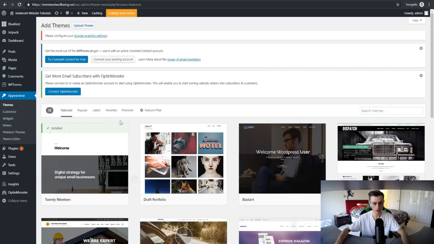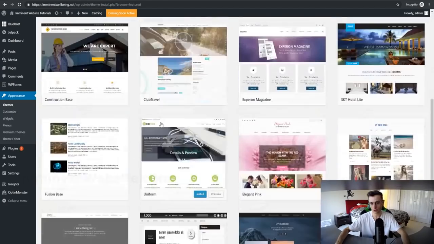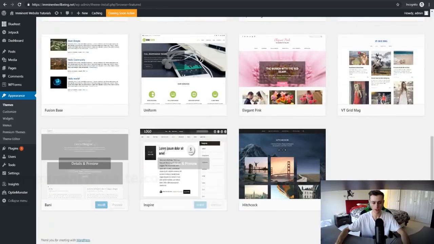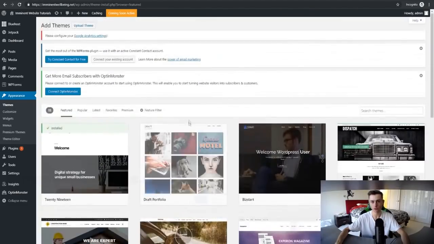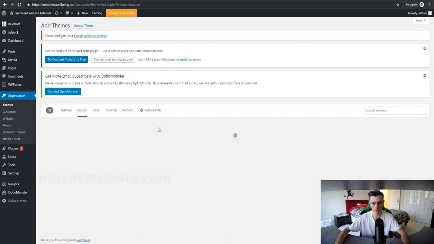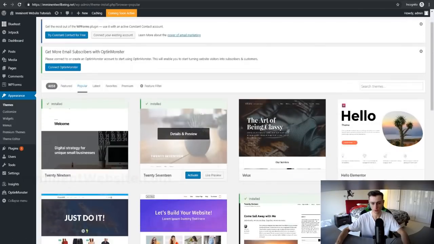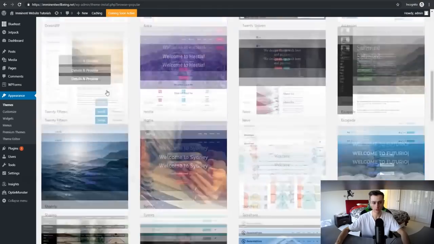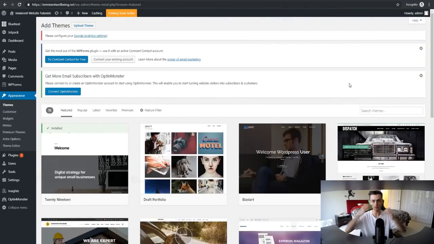Alright, so as you can see, we can add a bunch of new themes right here, and you can choose your themes right here instead of in the prior steps inside of Bluehost. So if we, for example, want to look at the popular themes right here, we can choose the popular ones. So as you can see, there's a lot of different themes right here that we can choose from. Or perhaps you already have a theme that you wanted before entering this video, then you can just go ahead and search that theme up right here. Or if you want to buy a premium theme, you can buy that theme, and then you can just follow the instructions from then on.